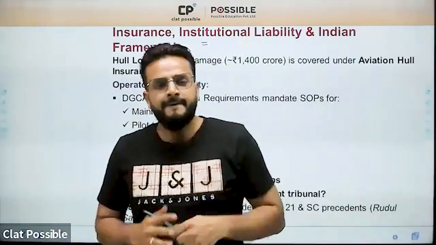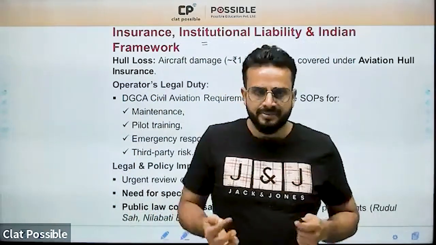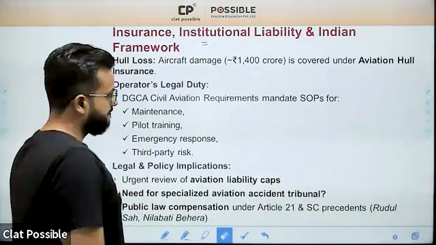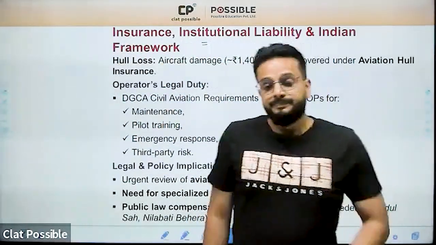There is no problem with that. We have negligence principles, strict liability principles, and even principles of nuisance. So this is the overall analysis of legal liability.